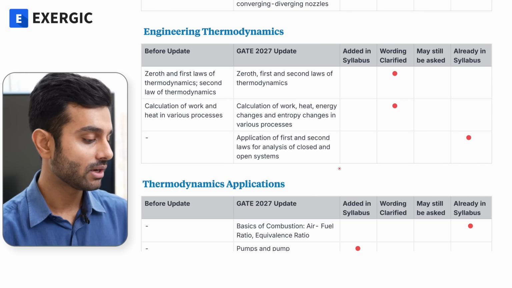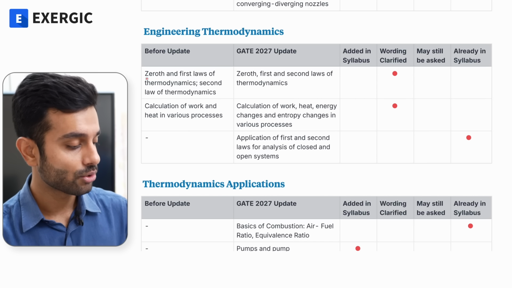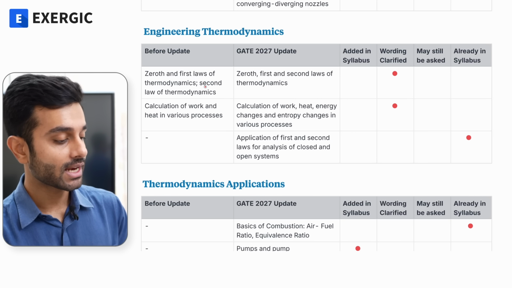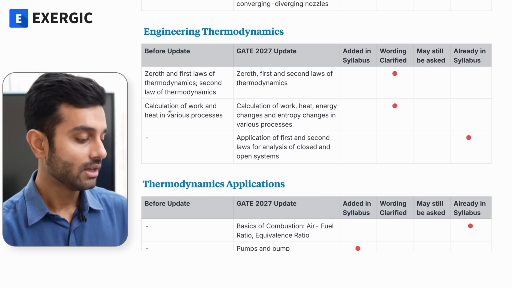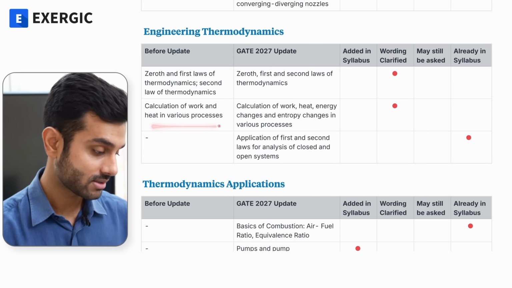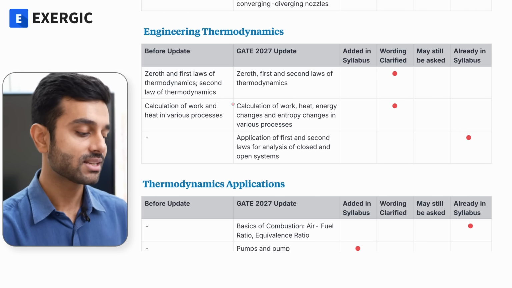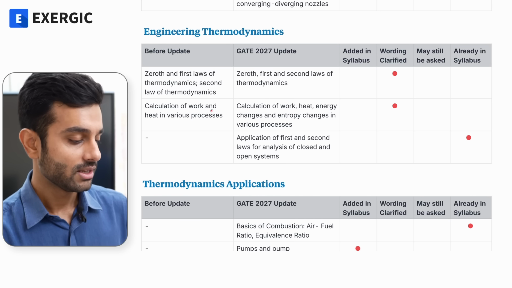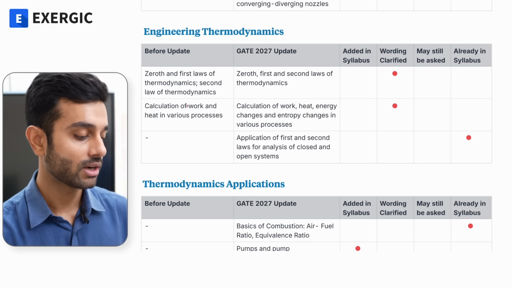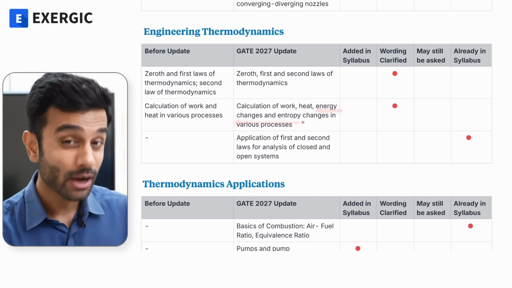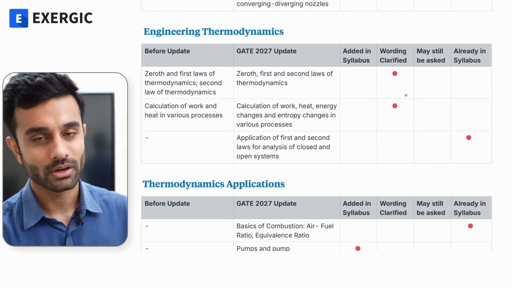Moving on to the next one, which is engineering thermodynamics. Before the update it mentions the 0th law, first law and second law separately, and now they have combined all of them together. Obviously, just wording clarified. Calculation of work and heat in various processes: again a generalized, broad name was there. Right now also it is generalized only, but they have added some parameters. Work and heat was there, now they have written energy changes and entropy as well. Other than work and heat, they have mentioned energy changes and entropy changes. It's already in the syllabus, we already discussed it. So it's just a change of wording, wording clarified.